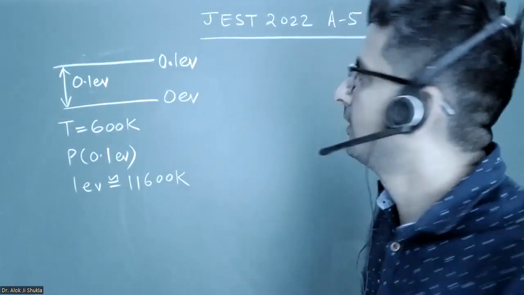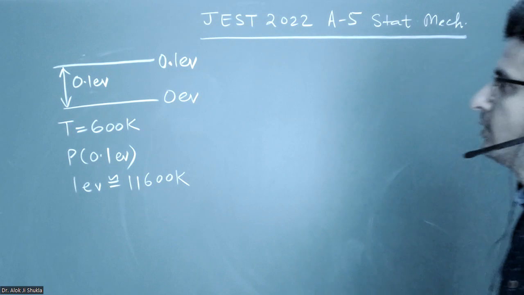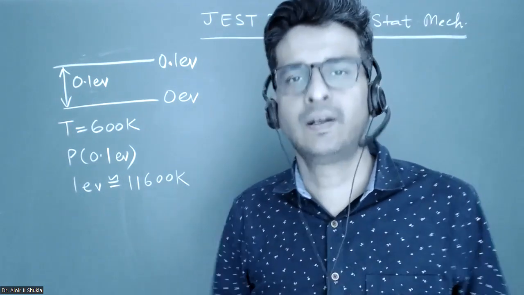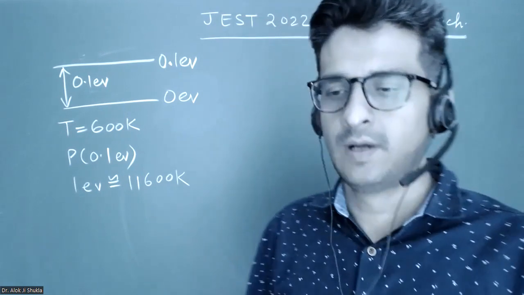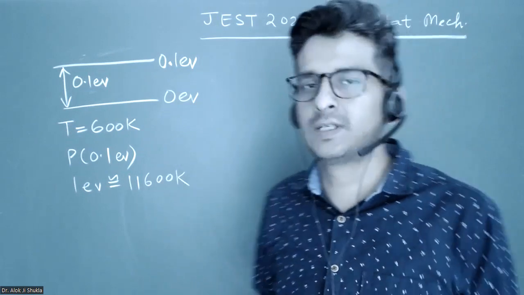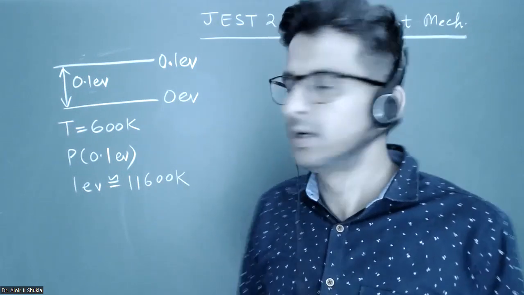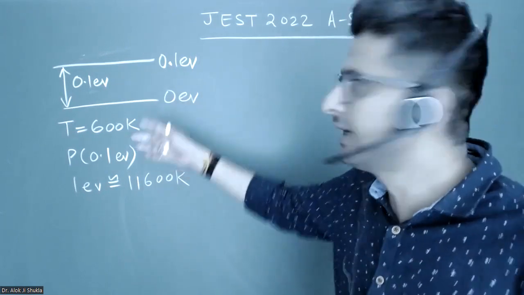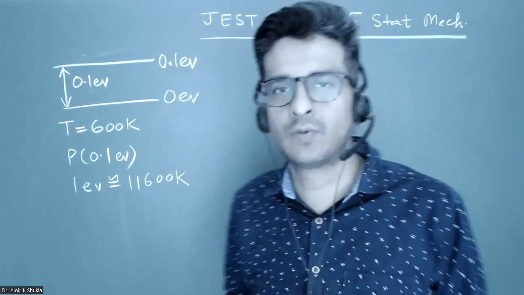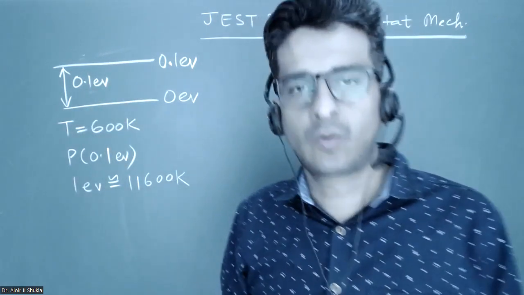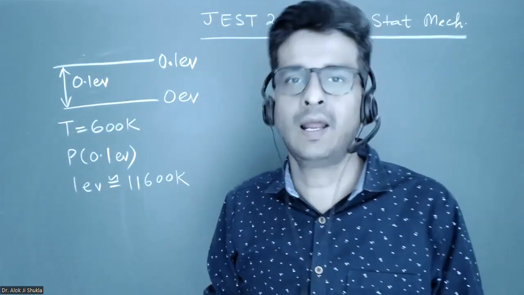So this is a question from JEST 2022, and this question belongs to statistical mechanics. A very straightforward and very simple question on a two-level system in which the energy gap was given to be 0.1 electron volt. So I have taken the ground state as 0 electron volt for simplicity and the first excited state as 0.1 electron volt, so that the gap remains as given in the question, that is 0.1 electron volt.